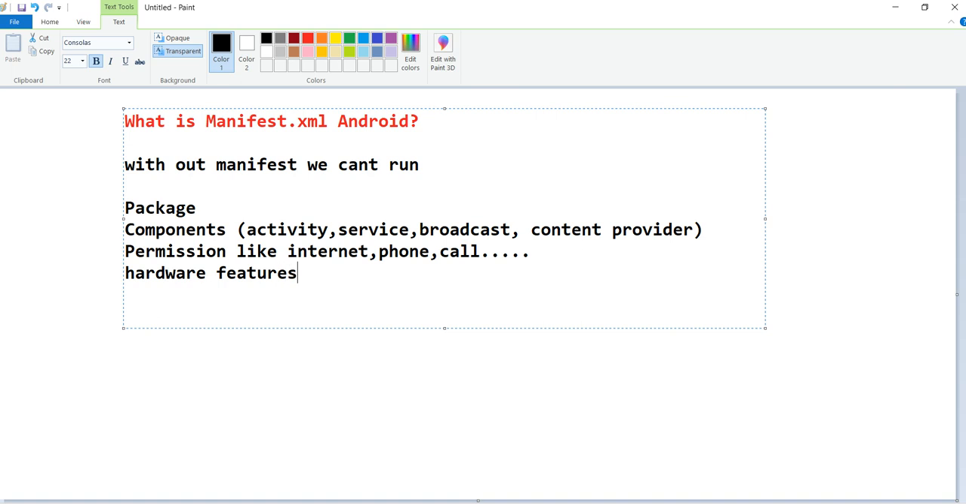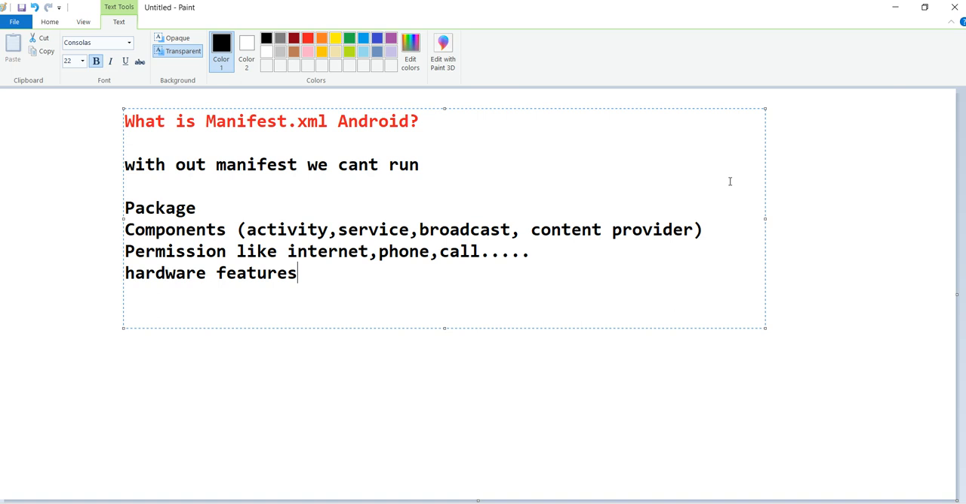If I don't register an activity in the manifest file, what happens? When that particular activity is called in our application, the application simply force closes. In the same way, if I did not register a service in this, the service cannot be started. Same for the broadcast receiver, it cannot be invoked. So because of that, this is very very important for your Android application. Without manifest, we cannot run this application.